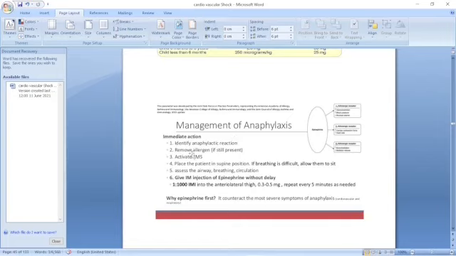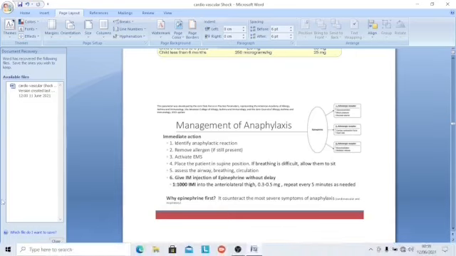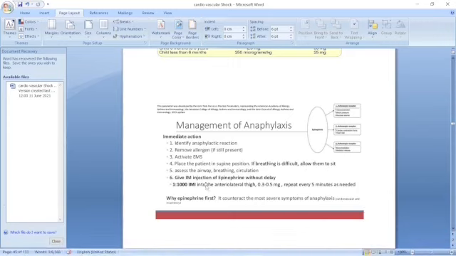That is very important. Remove the allergen. For example, if you are giving blood, immediately discontinue the blood. The allergen removal should be done immediately. Then follow the emergency medicine procedure, whatever it is. Place the patient in supine position. There is CPR, whatever you want to know. If outside, the first is airway, breathing, circulation.